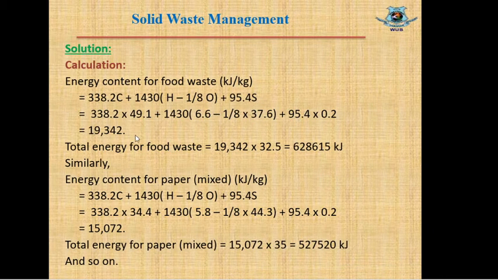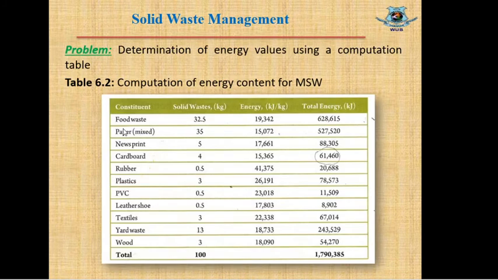We can calculate the energy content: 19,342 kilojoule per kg. That means 1 kg of food waste has energy 19,342 kilojoule, and we need to calculate the total energy in kilojoule.